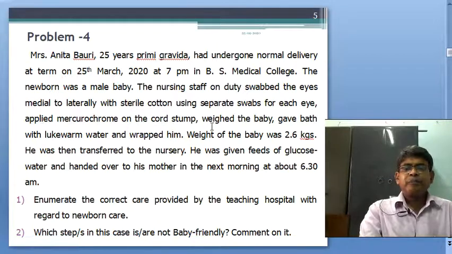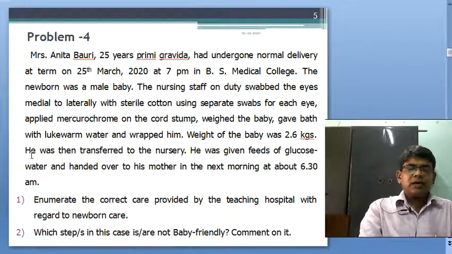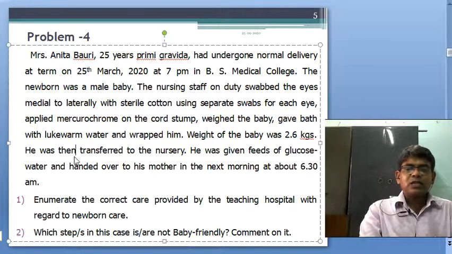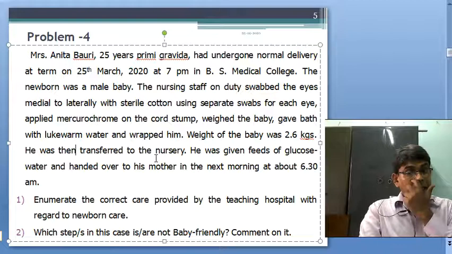Okay, wet the baby and gave bath with lukewarm water and wrapped him. Weight of the baby was 2.6 kgs, and he was then transferred to the nursery.